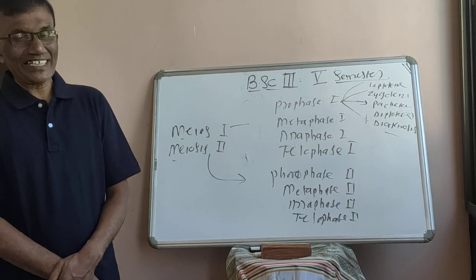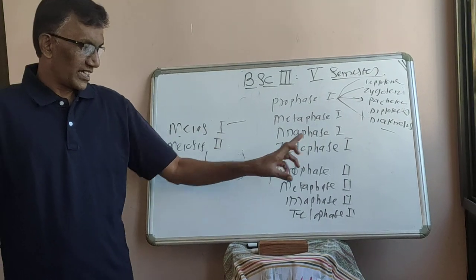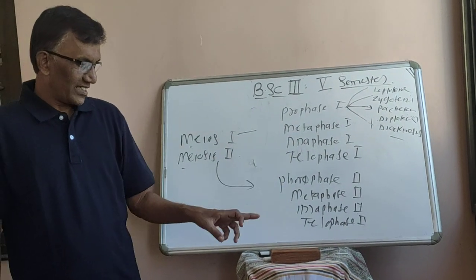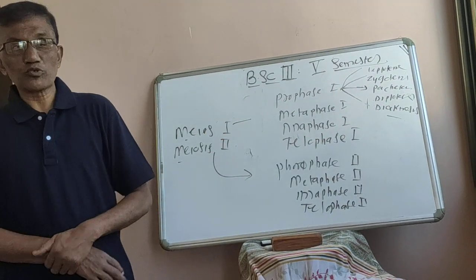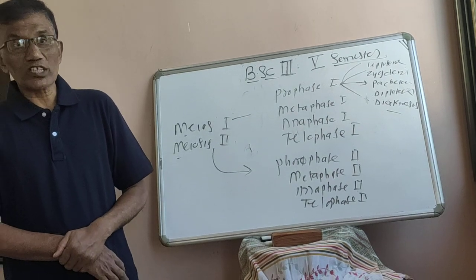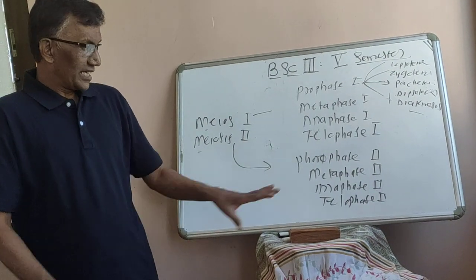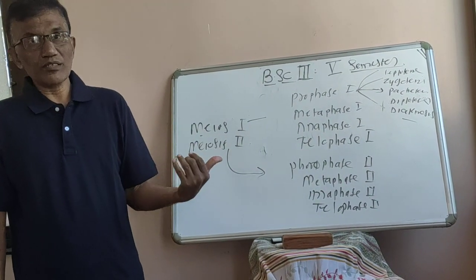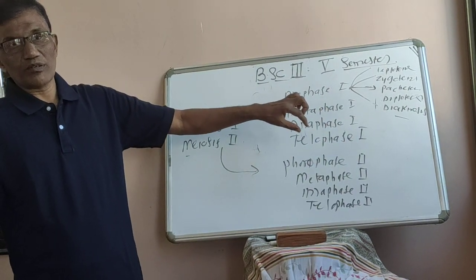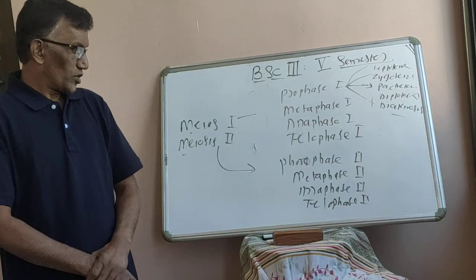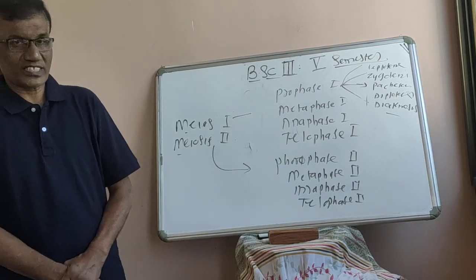So it is again divided into the following stages or phases, that is prophase second, metaphase second, anaphase second, and telophase second. Means whatever the chromosome number is there in the daughter haploid set of chromosomes will remain constant in meiosis second. So these 2 daughter haploid sets of chromosomes go into meiosis second, that is prophase second, metaphase second, anaphase second, telophase second.